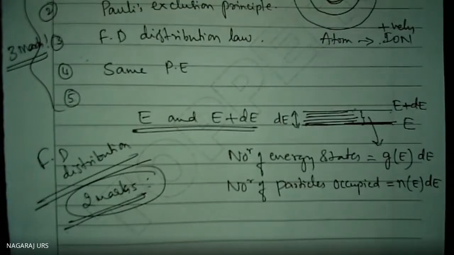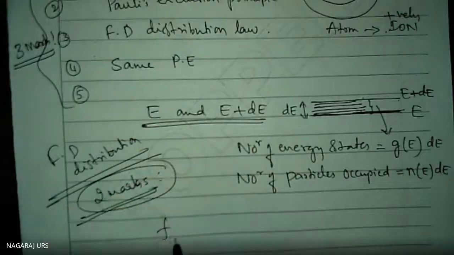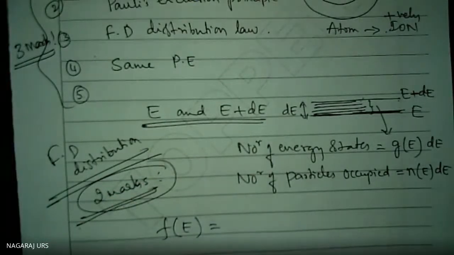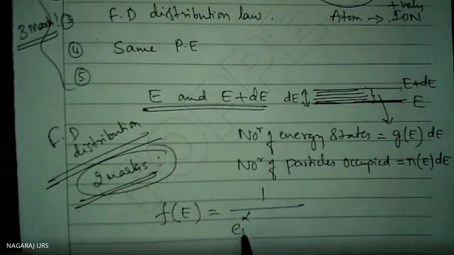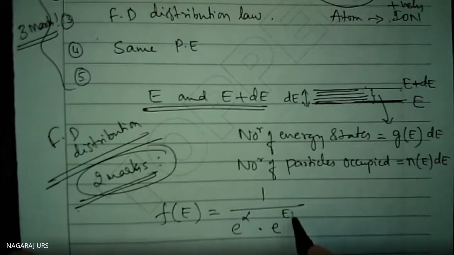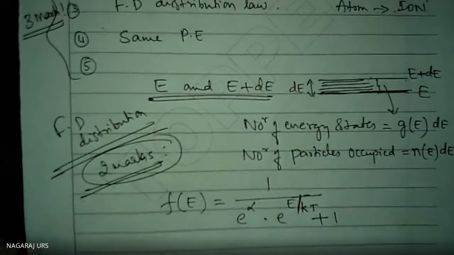We are already aware of this concept. f(E) is known for the Fermi-Dirac distribution. f(E) is equal to 1 divided by e to the power alpha times e to the power E by kT, plus 1. Sometimes we write e to the power alpha as capital A, a constant. Here small k represents the Boltzmann constant, and T is the absolute temperature.